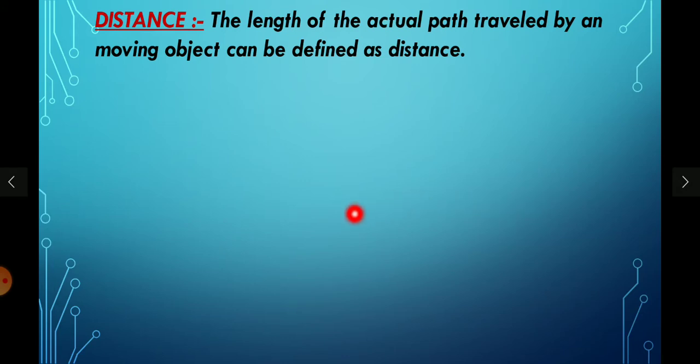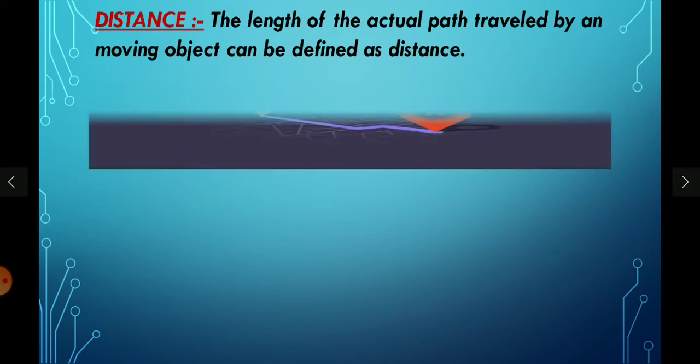Now, when I move an object from this position to this position, what should I call the gap or space between these? I call this space the distance, meaning the length of the actual path traveled by an object can be defined as distance.